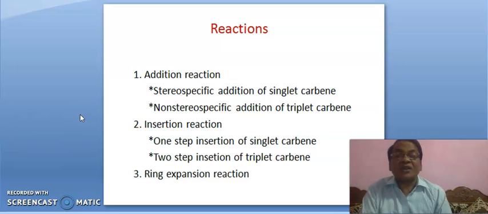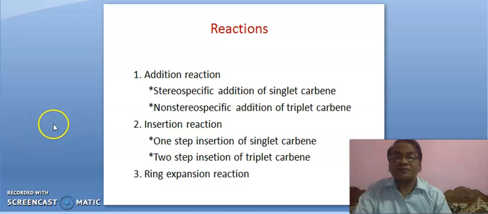Singlet carbene will give a stereospecific product and triplet carbene will give a non-stereospecific product. Stereospecific product means a specific product with a certain configuration is formed. We will discuss later on.